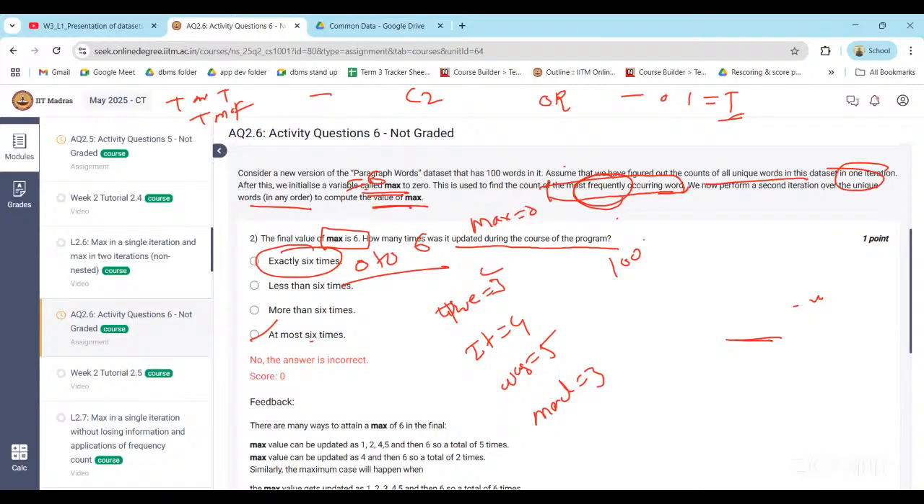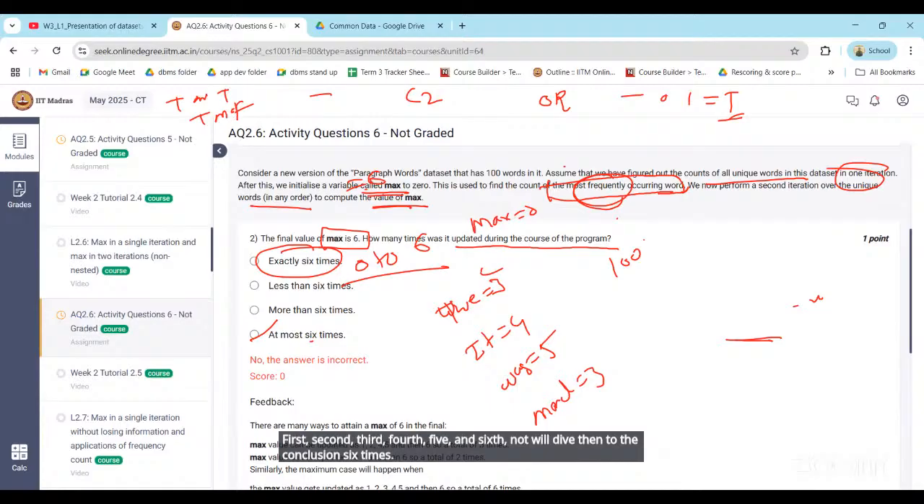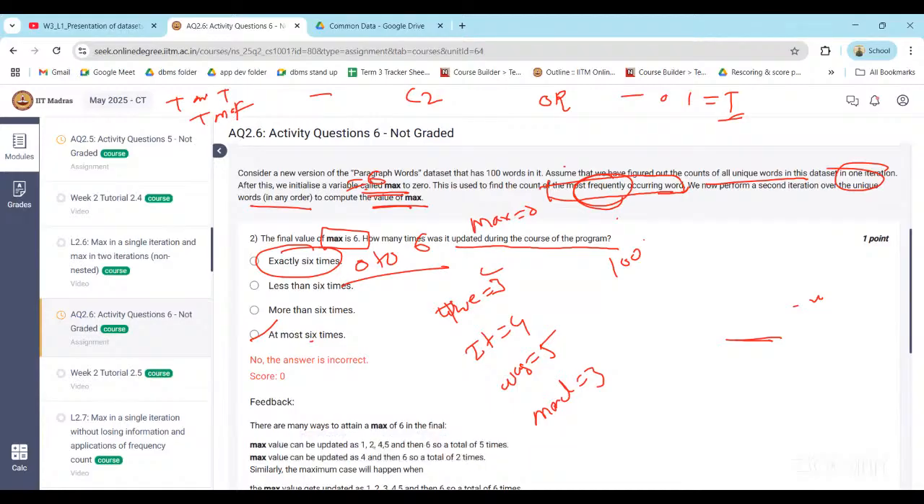Exactly 6 times means that we will update 6 times: first, second, third, fourth, fifth, and sixth. We will not drag them to the conclusion of 6 times. Every time we update, it will count as 1, 2, 3. That's what I'm getting.